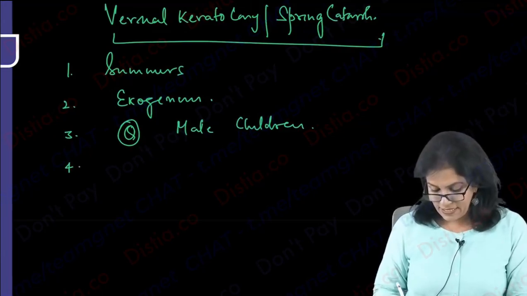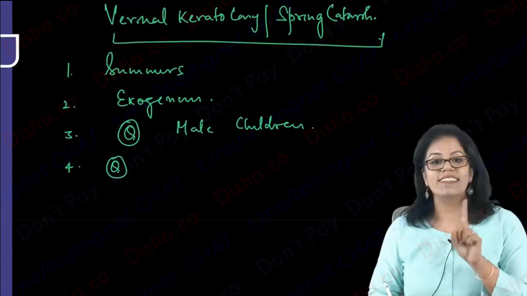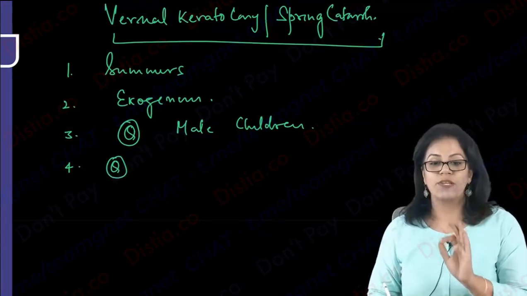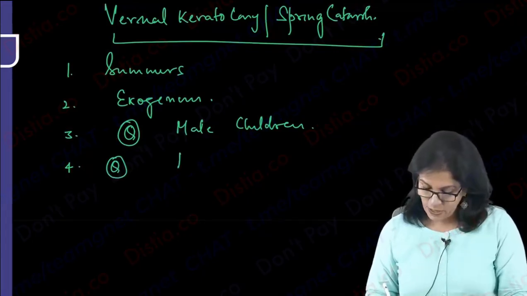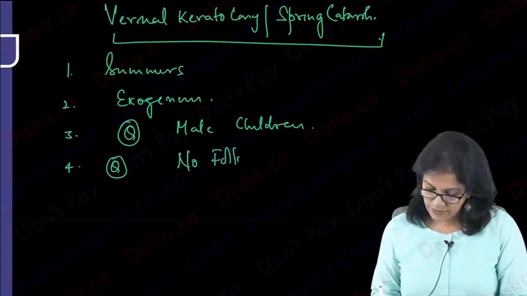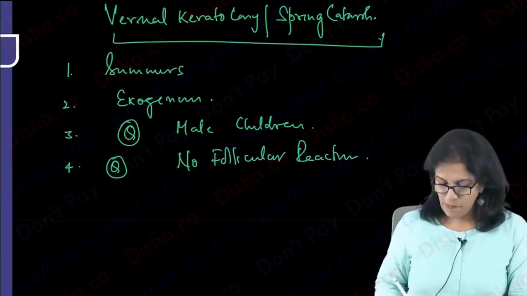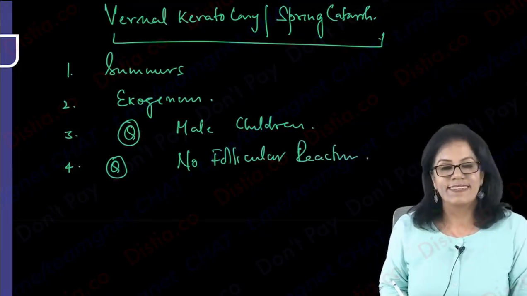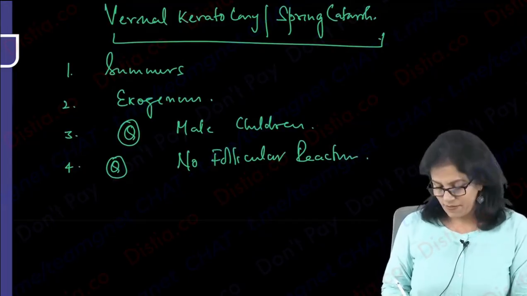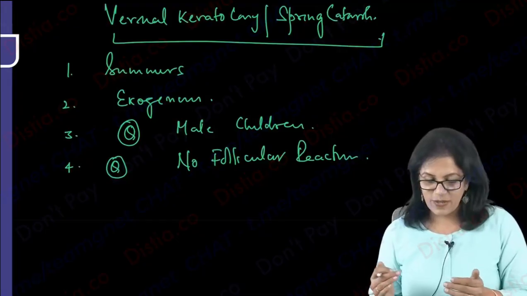Okay. Another thing they will ask in exam, this is one conjunctivitis where there is no follicular reaction. Please remember, no follicular reaction. There is only papillary reaction. Right? These are some important points you have to keep. So once we know what is vernal keratoconjunctivitis,